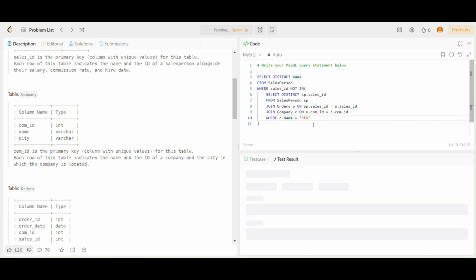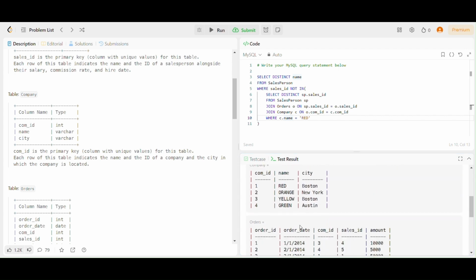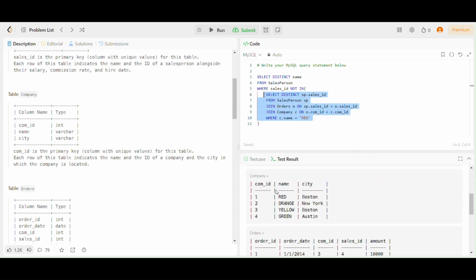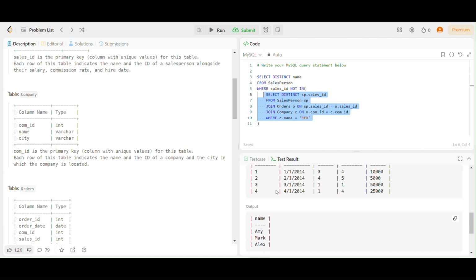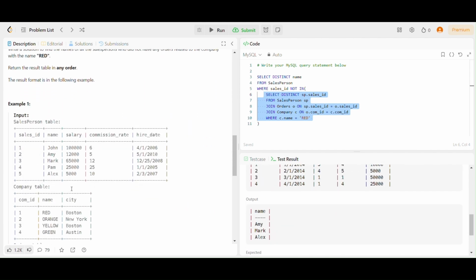We'll just run our query and see if we are not getting any issues. Yes, so our test cases have been accepted over here. So we are getting the values. Running this query, what we got is John and Pam.